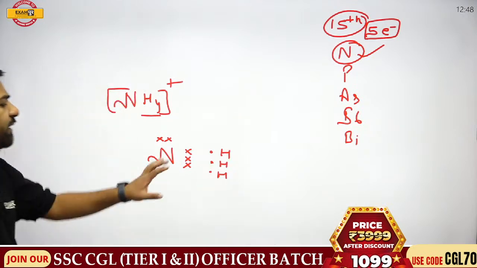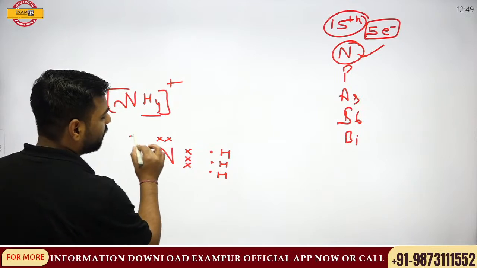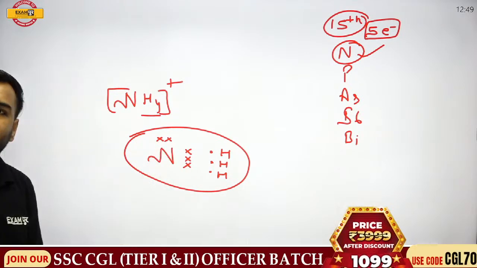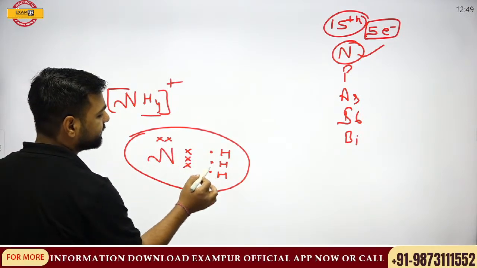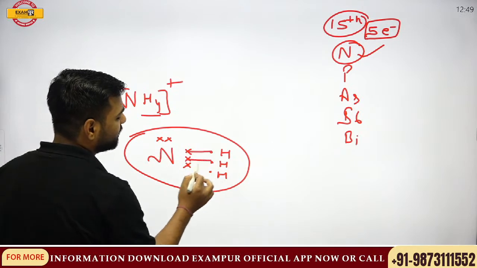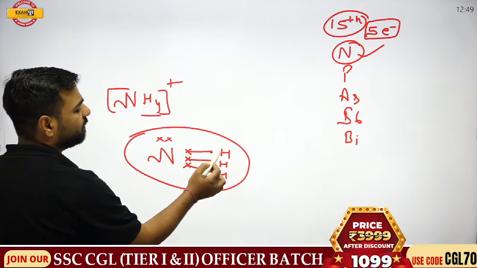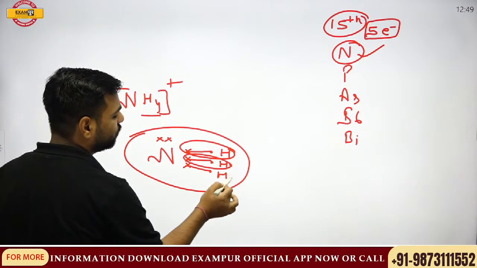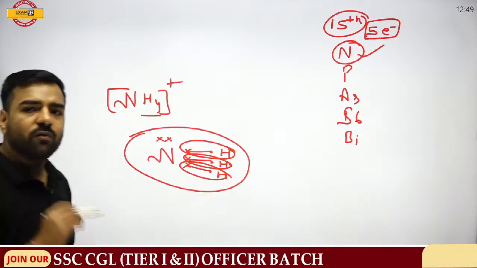Fine. Now, if I go with this nitrogen, what it can do, if I talk about this structure, this one. So, nitrogen's octet is complete. How? 1, 2, 3, 4, 5, 6, 7, 8. So, here nitrogen is happy. What about these hydrogens? These hydrogens are also happy because one sharing is done. So, this hydrogen will have 2 electrons, this also 2, this also 2. But still one of the hydrogens is left.